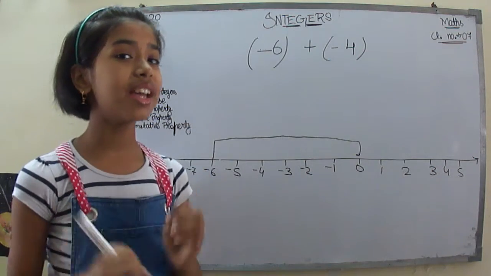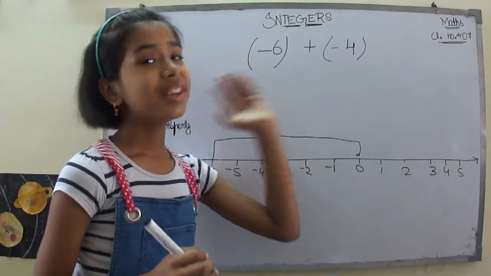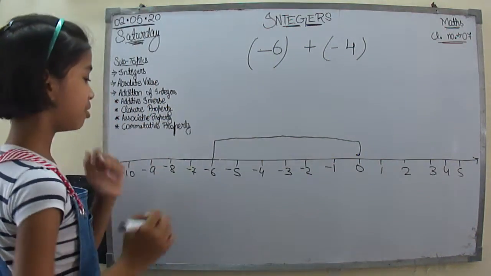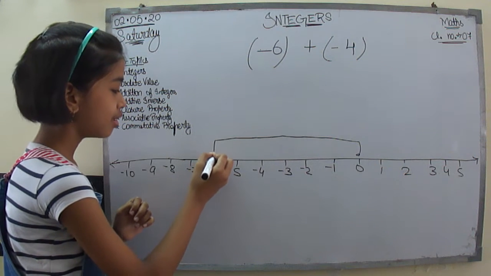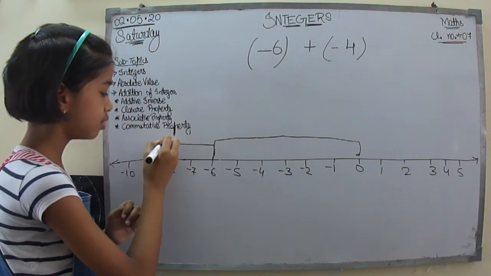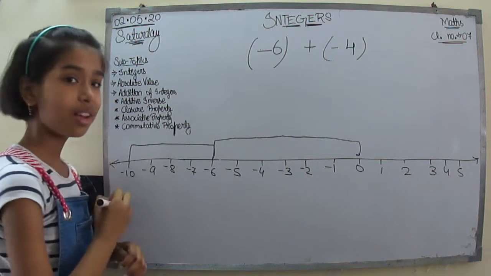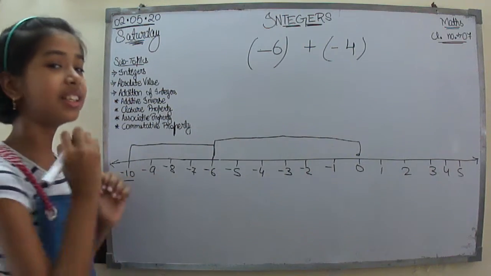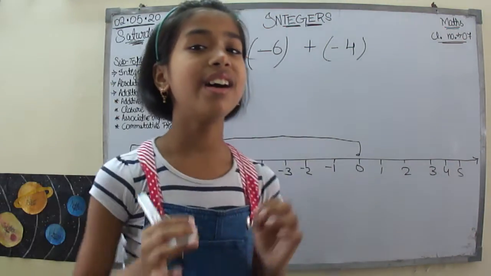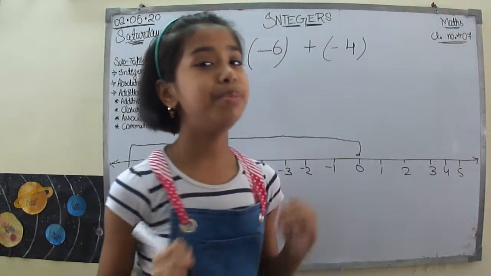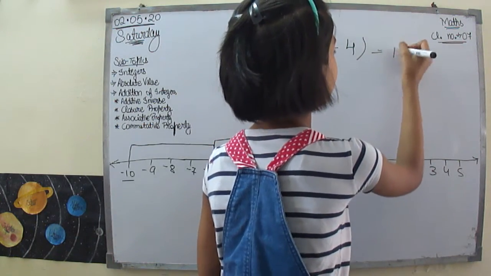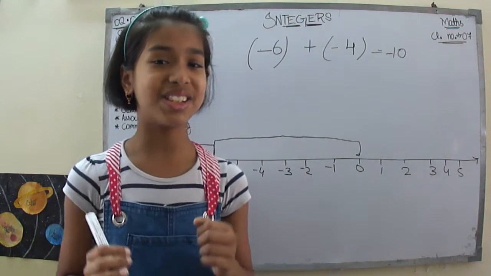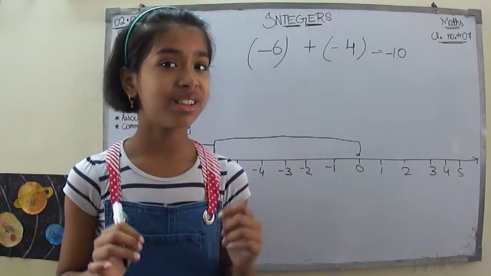Then what do we have to do next? We have to move 4 steps to the left. Let's do that again. We are at this point. Let's move 4 steps to the left: 1, 2, 3, 4. I have reached my answer, which is minus 10. So my answer to this question will be equal to minus 10 or negative 10. I think this is clear to you.